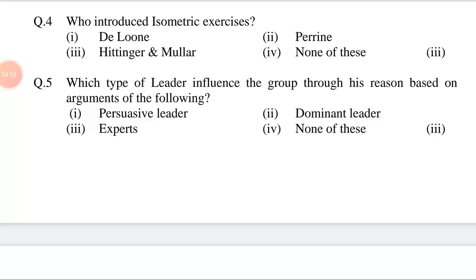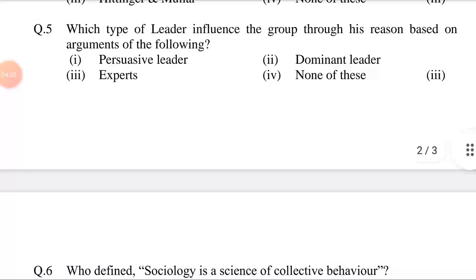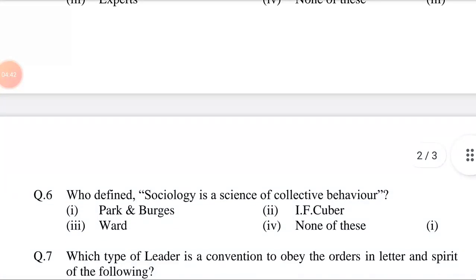Question number 5. Which type of leader influences the group through his reason based on arguments? Option first, persuasive leader. Second, dominant leader. Third, experts. Fourth, none of these. Answer is option third, experts.